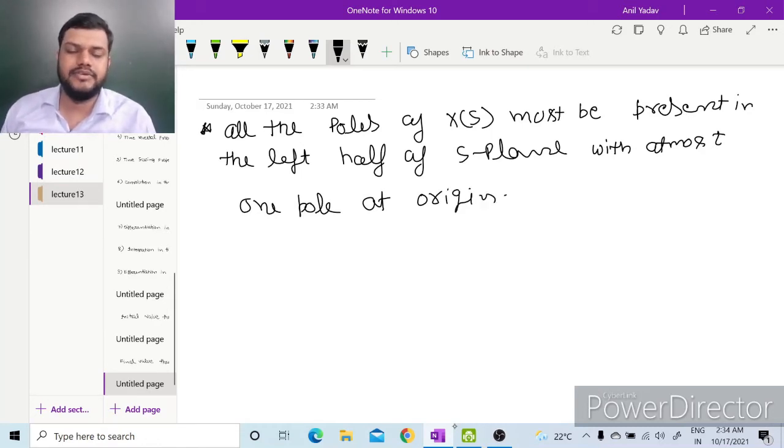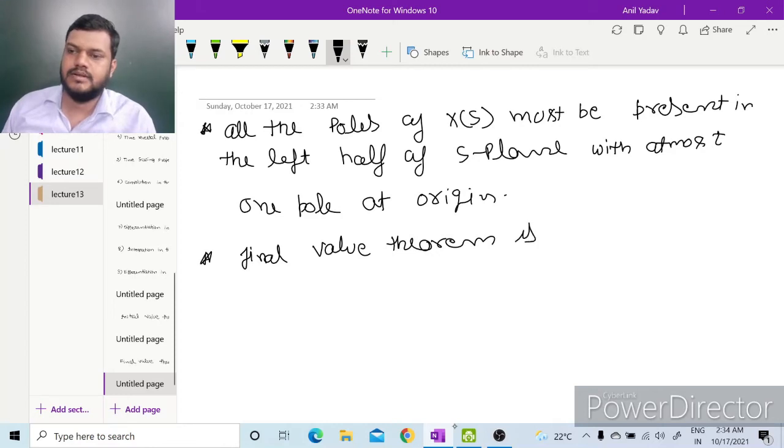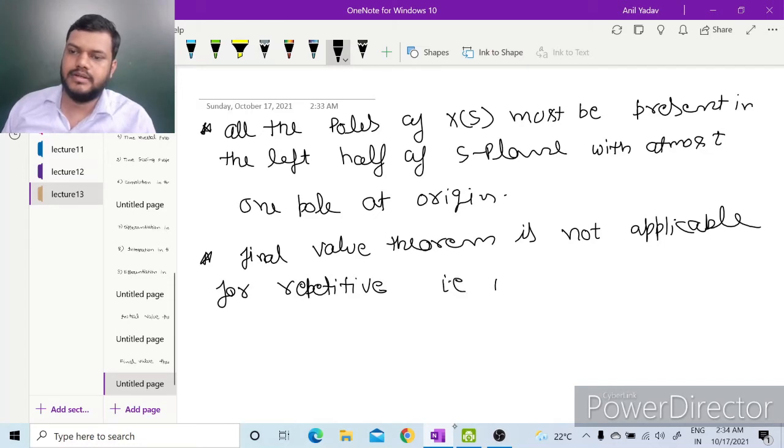And final value theorem is not applicable for repetitive, that is periodic kind of signals.